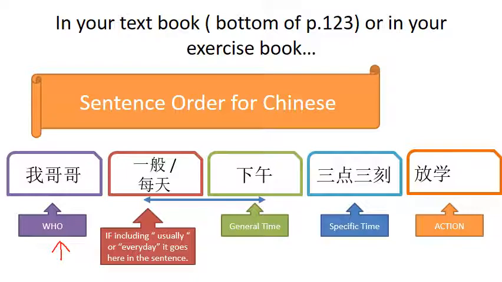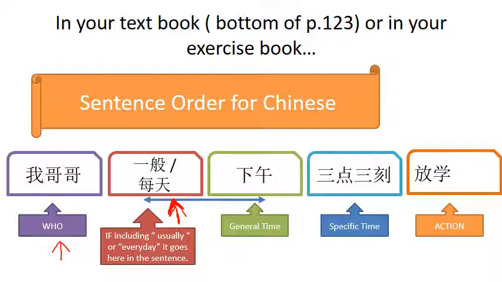Next, if you are including usually or every day, this is where it will go in the sentence. And again, you don't have to put it in. Just like in English, you can have a short sentence and you can expand the sentence. So if you use 一般 or 每天, put it here. Now, normally they use one or the other. They don't usually have both of them in the sentence. So if you want to use it, just pick one.